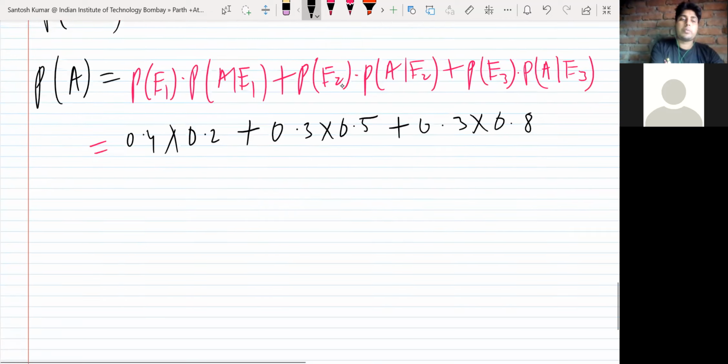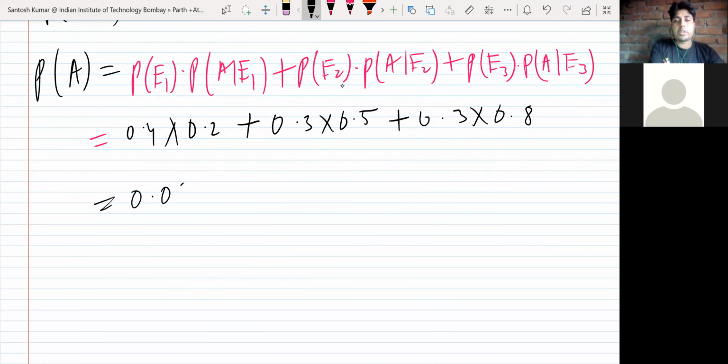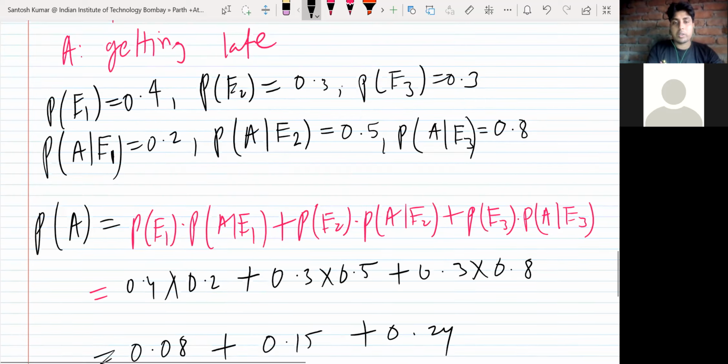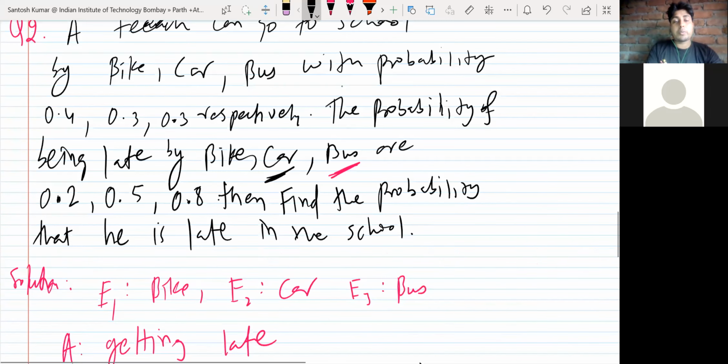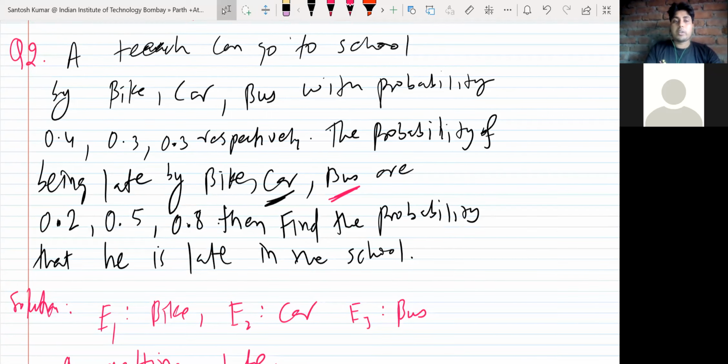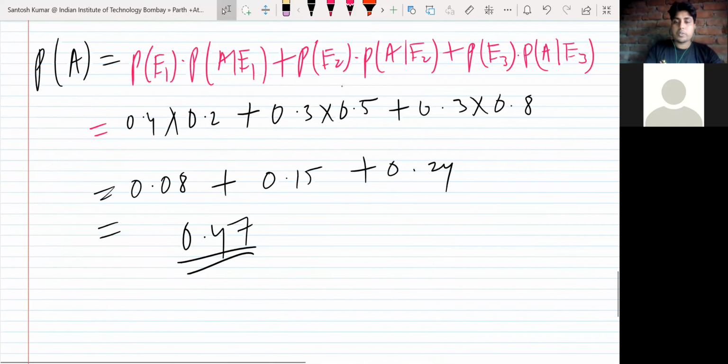You just multiply now. So 0.08 plus 0.15 plus 0.24. Now you just add it. So 0.47. Yes, all of your answers were correct. Just a simple concept: you read the question and decide this is based on total probability, because there are partitions and the probability of event A in different partitions. Fine, so I think this concept will be clear to you.